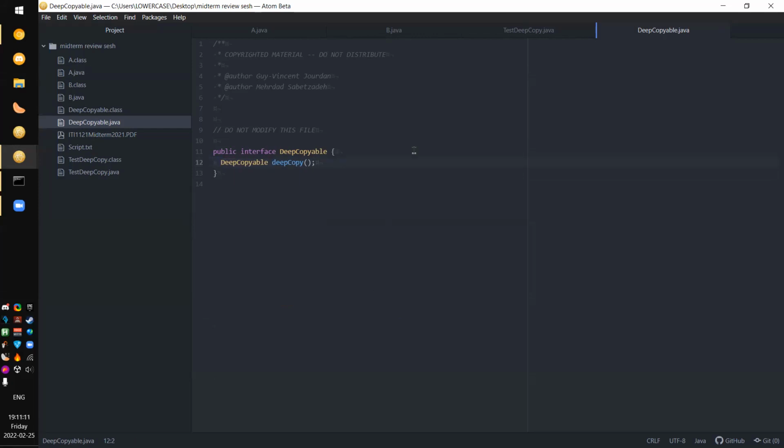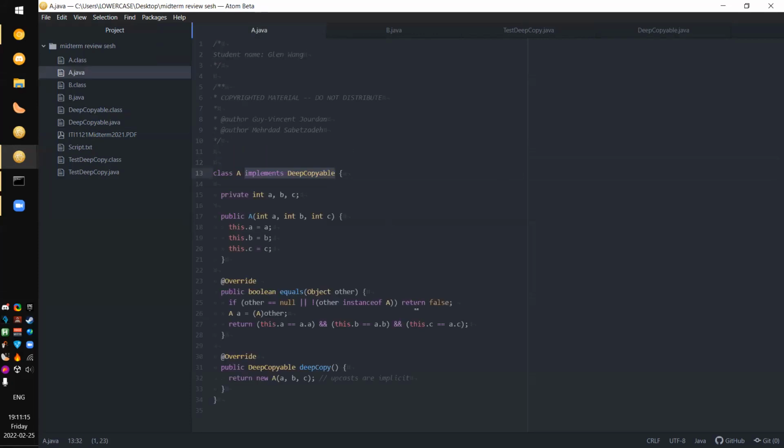You're just expected to know it, just like how you're expected to know the class Object happens to have an equals method in it. So here we override that, we implement it, and here we basically return a new object of class A that has all of the values in this one. So this is a deep copy, as I've mentioned before. And we don't have to say return DeepCopyable A. We don't have the cast that we've made here because upcasts are implicit.